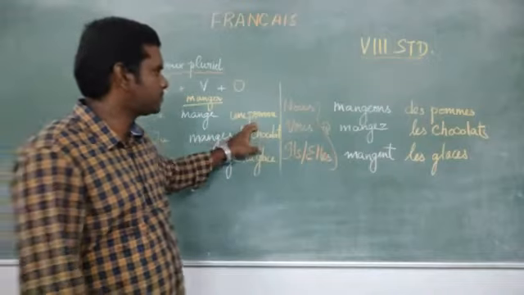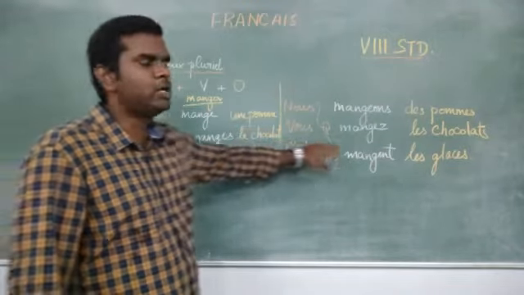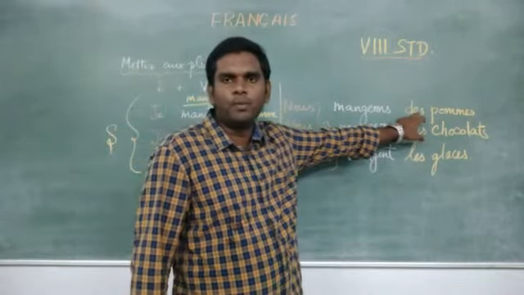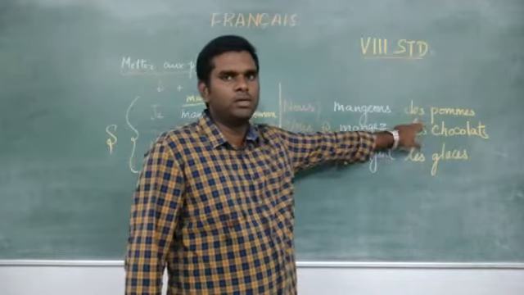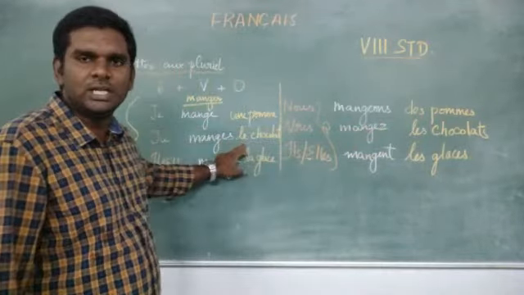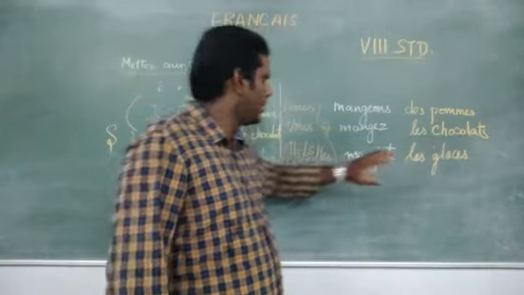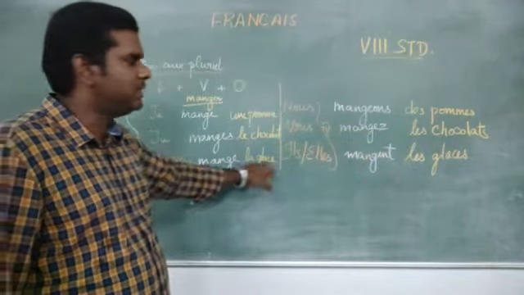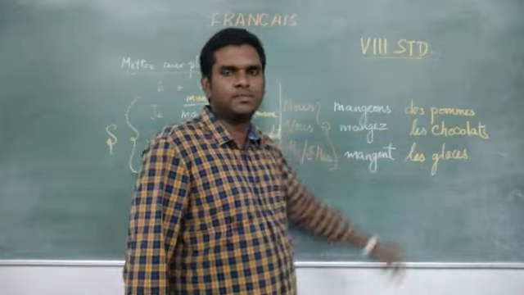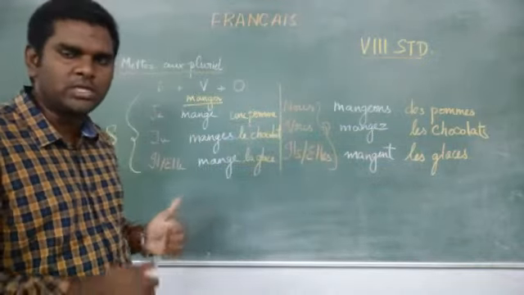So, this une pomme becomes des pommes here. In case it is le chocolat, that becomes les chocolats. And la glace becomes les glaces. So, hope you understood this concept.